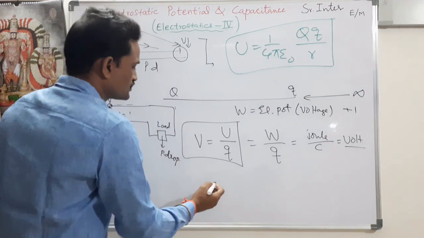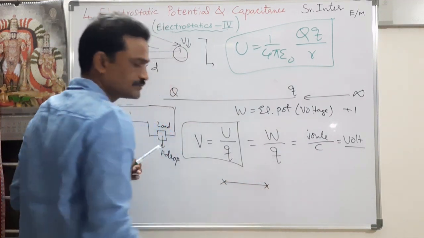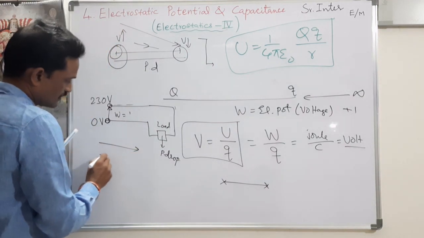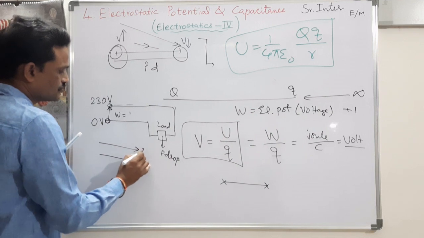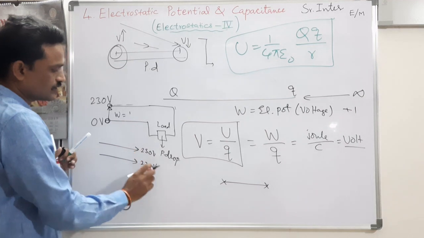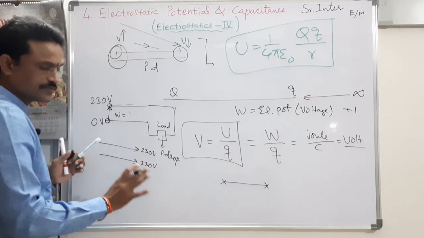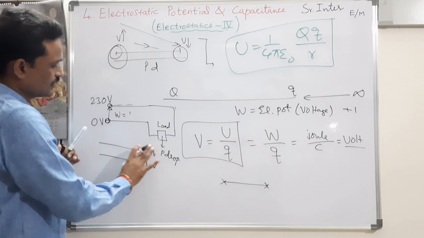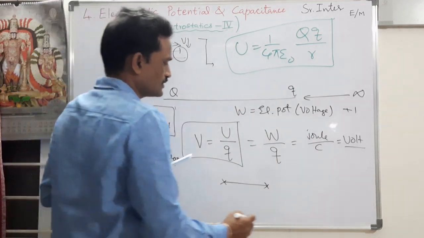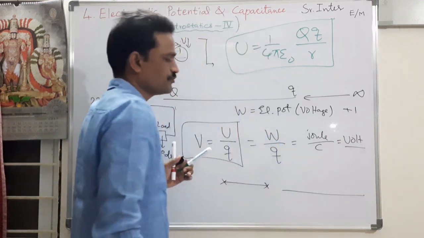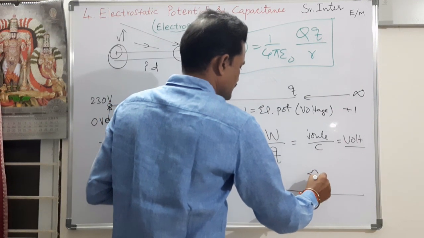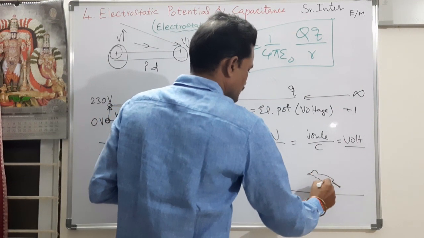Now, suppose 2 points are at the same potential. That means the lineman gave a connection such that 2 wires are at the same potential to my home. So, no light or fan or any other electrical appliance will work, because all the electrons are at the same potential. The best example for this is the perching of birds on electric wires. You take the example of a bird sitting on an electric wire.